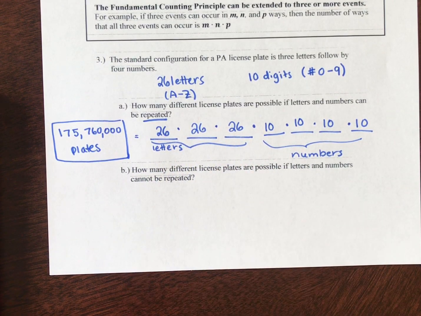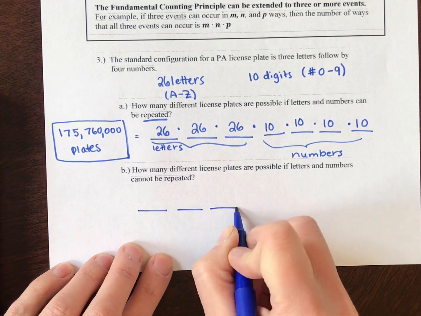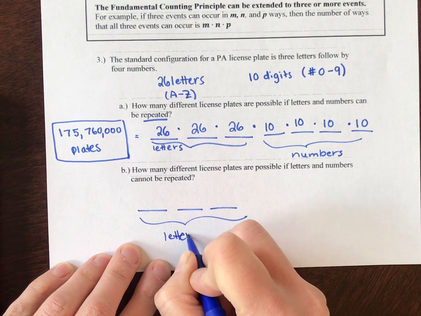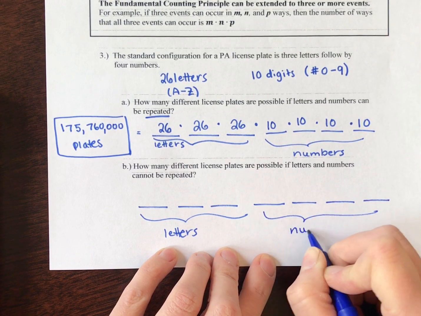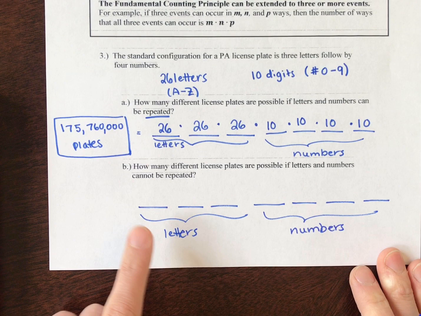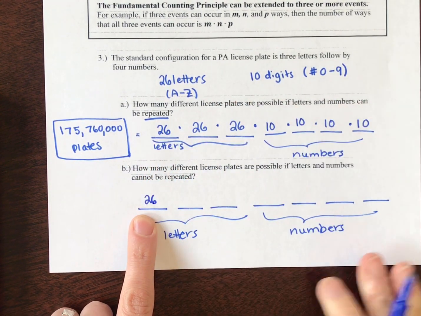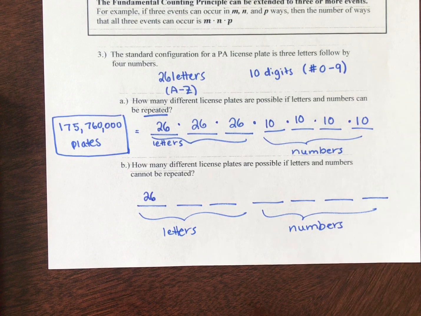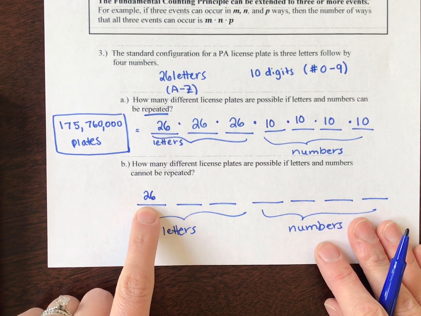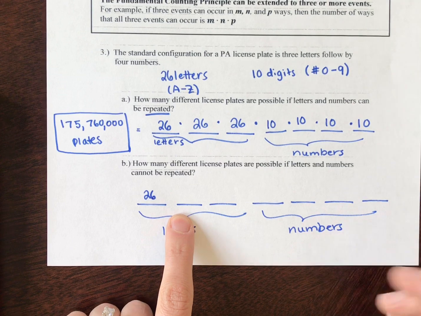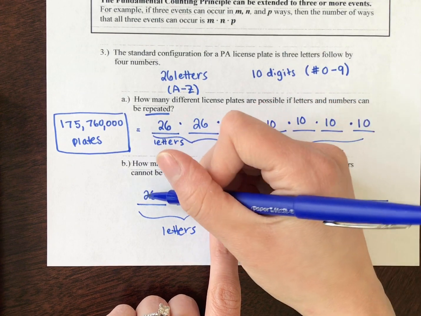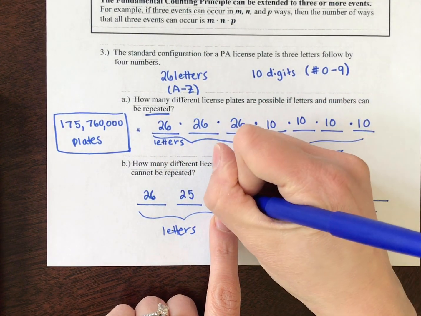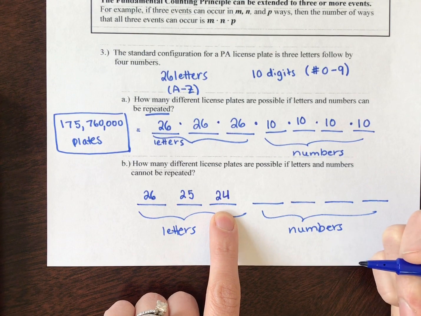So what do you think is going to happen if I change this to say that you can't repeat letters and numbers? Well, I'm still going to have 3 letters followed by 4 numbers. Okay, and in the first spot, just like before, I have 26 letters to choose from. But now if I can't repeat letters, you have to assume that that letter you already used, you can't use anymore. So for the next spot, don't you only have 25 letters to choose from? And then for this third spot, you have to assume you can't pick those 2 letters that were already used. So you really only have 24 letters to choose from, right?